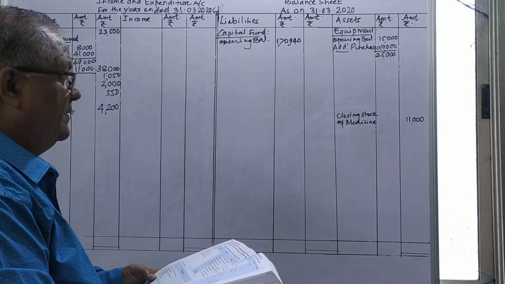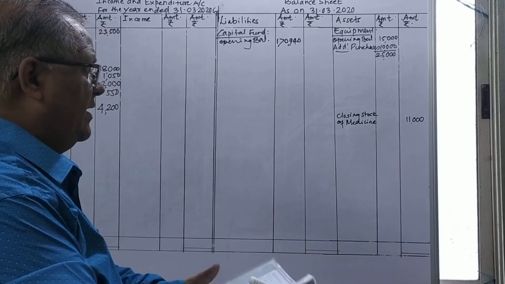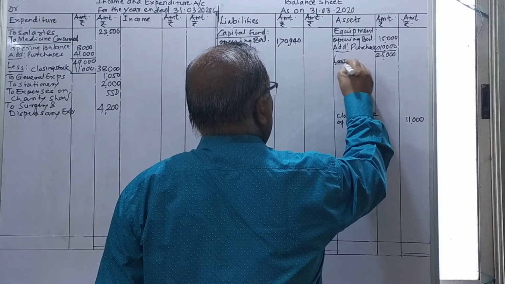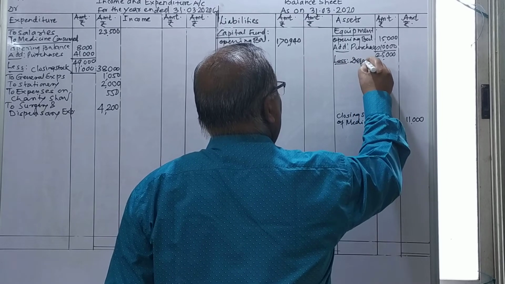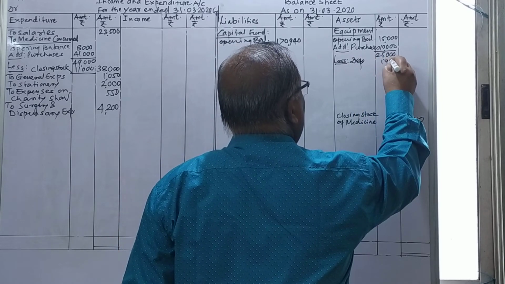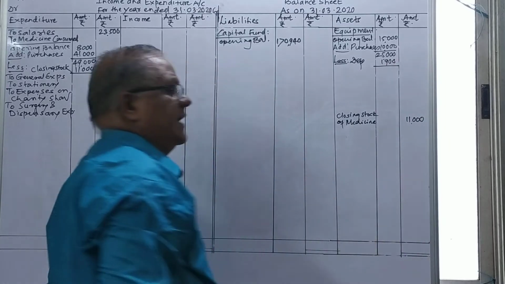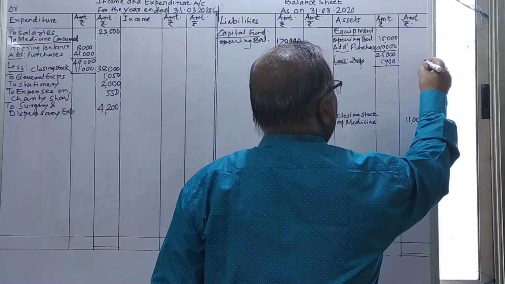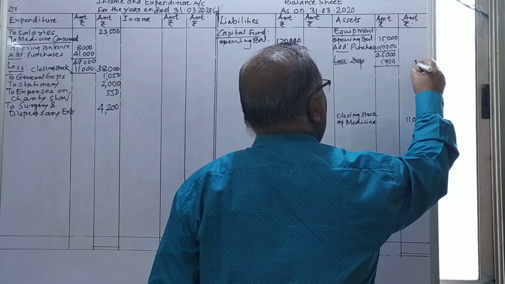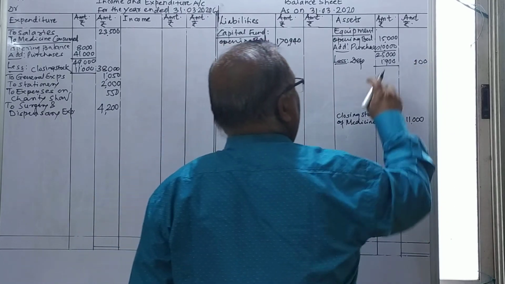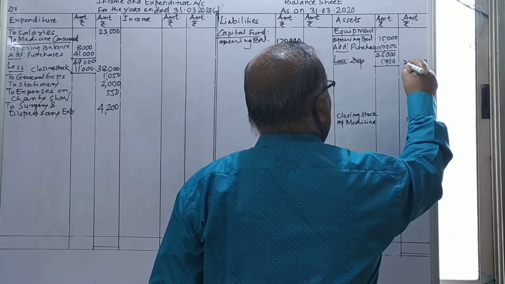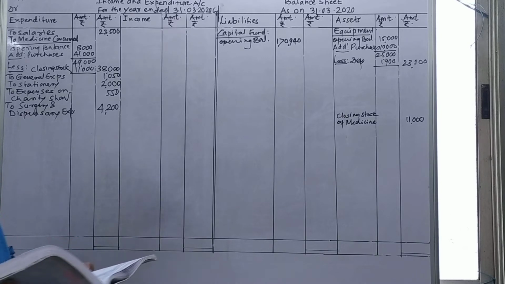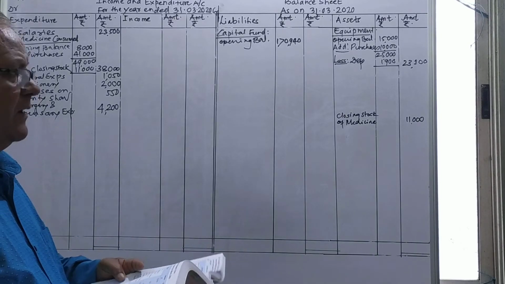So from that 25,000, we have to deduct the 1,900 depreciation, which is already calculated and given to us. Directly we can show it in the outer column: after making the deduction it comes to 23,100.